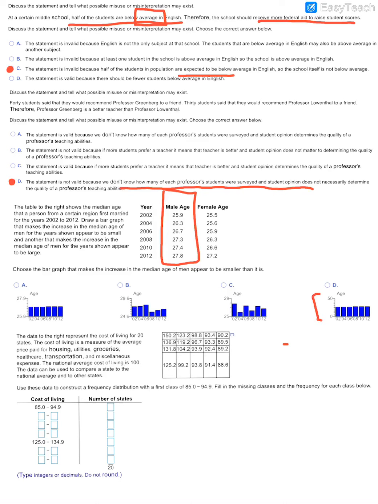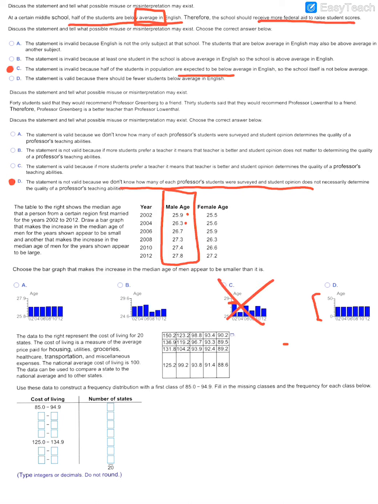And so then when I'm looking at the actual graphing, the first year we start at 25.9. The second year it goes up to 26.3. So notice I've got a problem here because if this supposedly represents 25.9, which it doesn't because that's almost at 29, then the next year definitely is not 26.3.